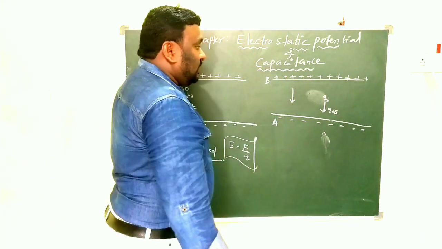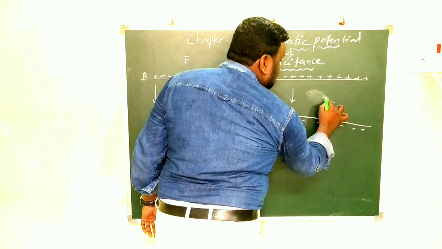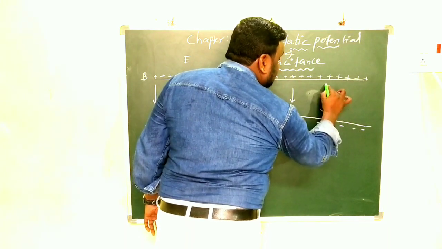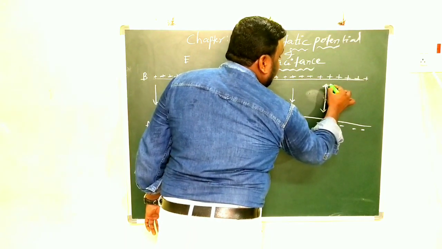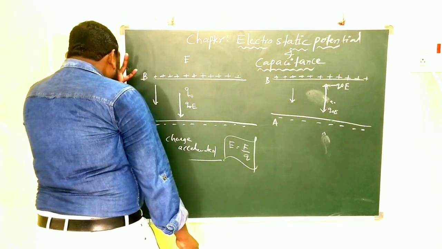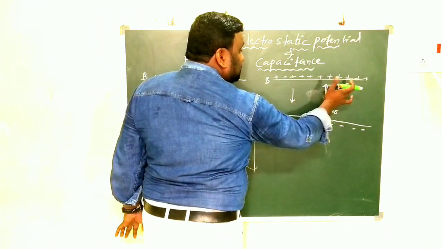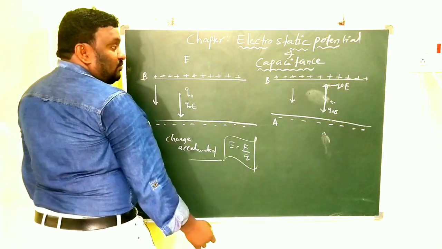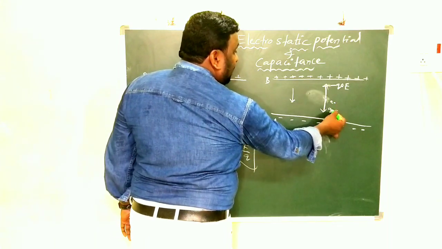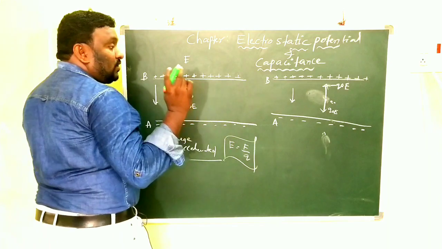That means on that same charge Q0, some other force we have to apply, and that should be in the opposite direction. That is what? Minus Q0 E. Q0 E is downwards and minus Q0 E is upwards. When both are acting in the opposite direction, the net force will be zero. Then the charge will be moving at uniform speed.